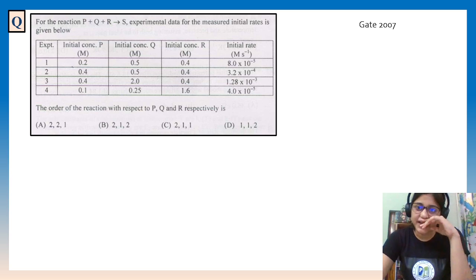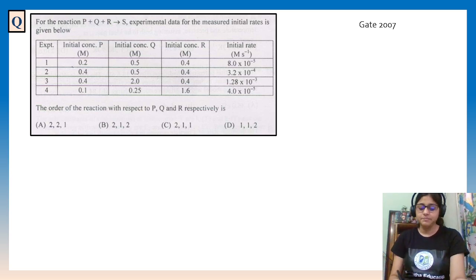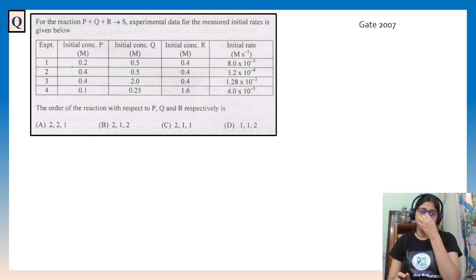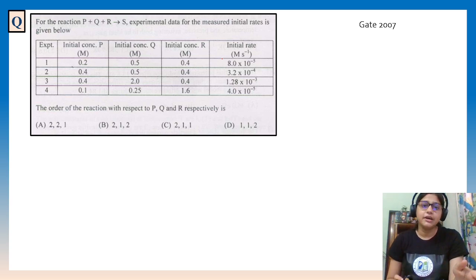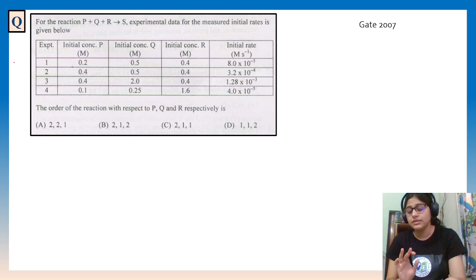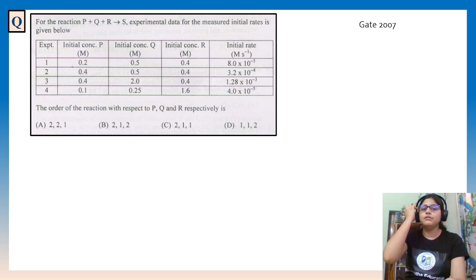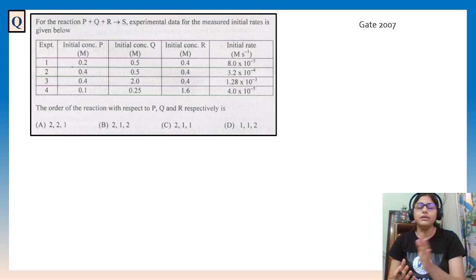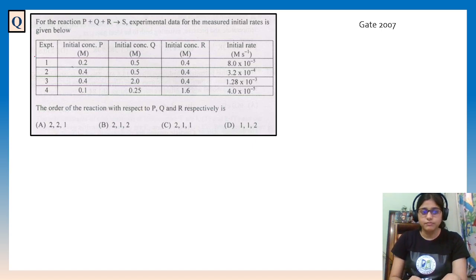One question from GATE again. For the reaction P plus Q plus R giving S, experimental data for the measured initial rate is given below. These kinds of questions are generally asked. Seeing this, you will think that it is very complicated. Various data are there, but if we solve carefully, you can do it.